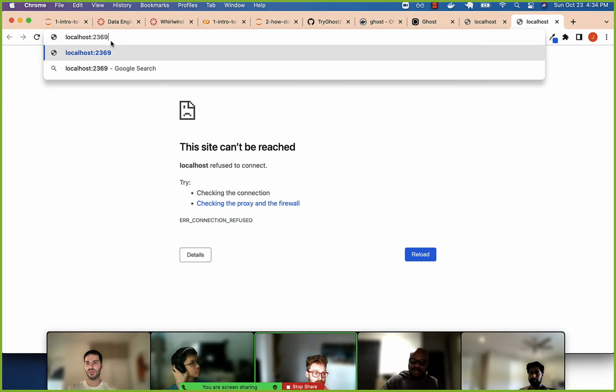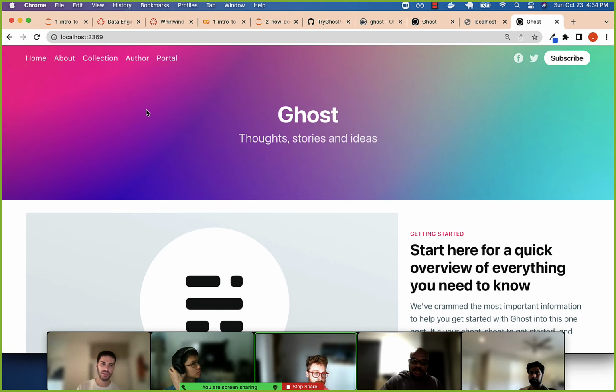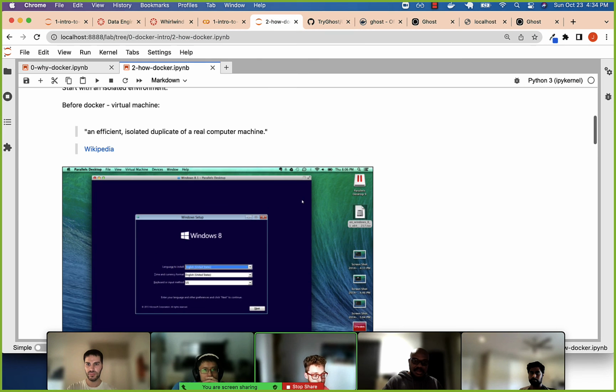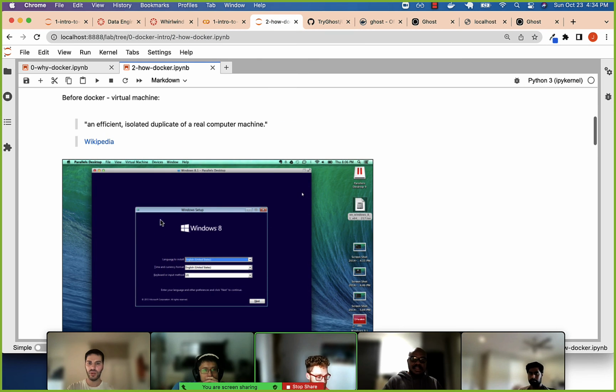So if I go to 2369, that works. You got it? So again, Docker's trying to keep everything isolated so that there's no conflict with one another. So when you are running a process, really what you're doing is you're running it inside of a container, and then you can expose that process to the host computer.